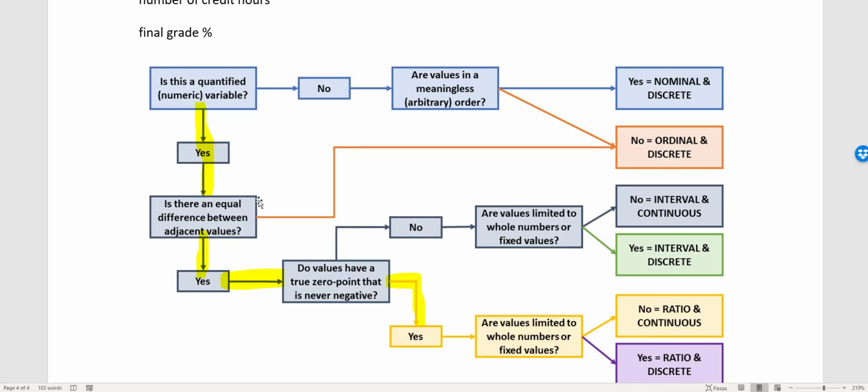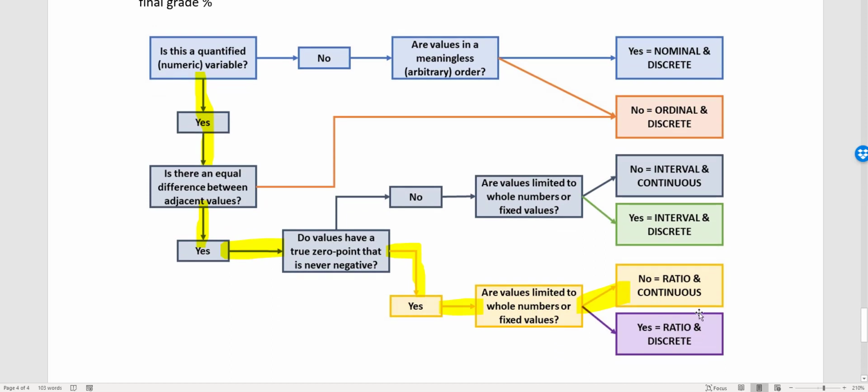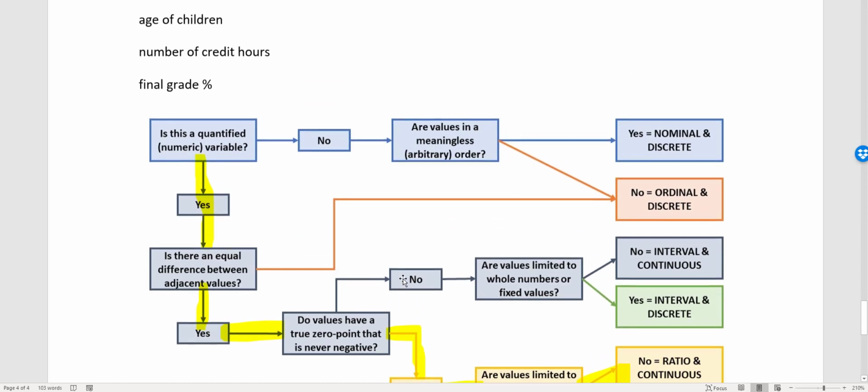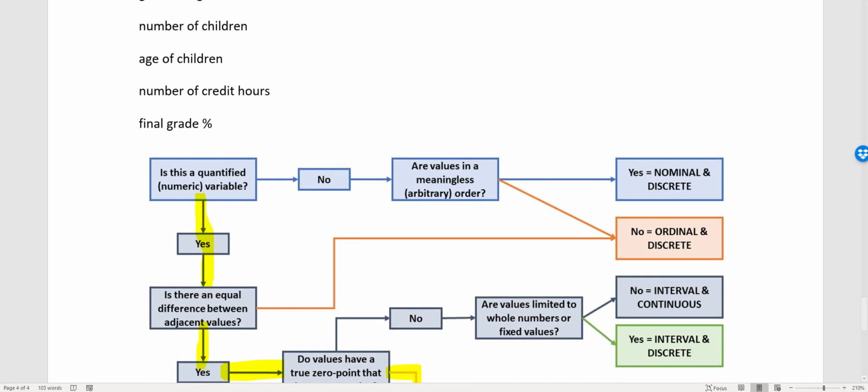Yes, because you're never going to sell negative dollars worth of gas, and 0 means that you didn't sell any gas. Are values limited to whole numbers or fixed values? So if you think about this when it comes to gallons of gas, the answer is no, right? Because you can have cents in between each whole dollar amount. So that would be ratio and continuous instead of discrete like it was for a number of cars. When you look at number of gallons, because you can have fractions and decimals, it's ratio and it's continuous.